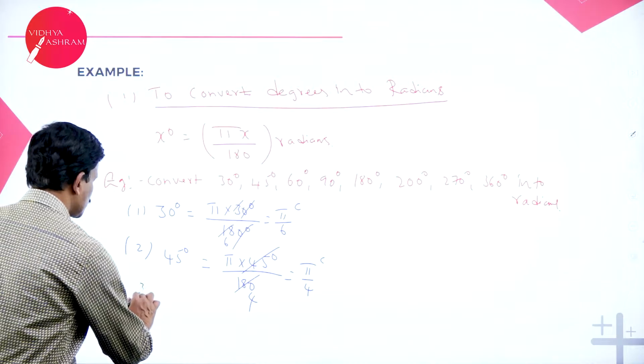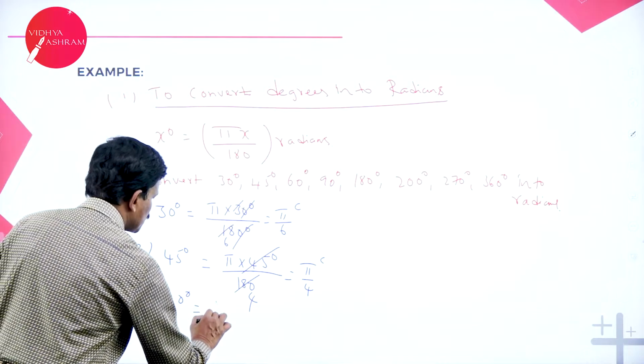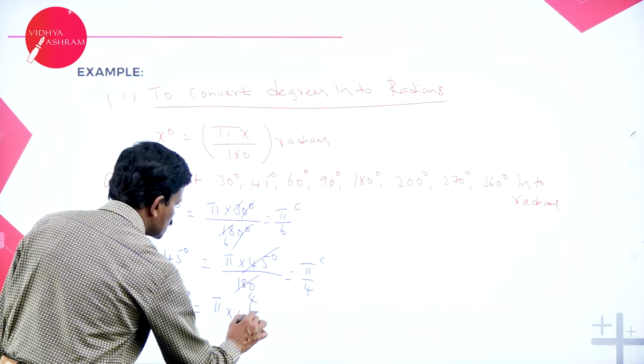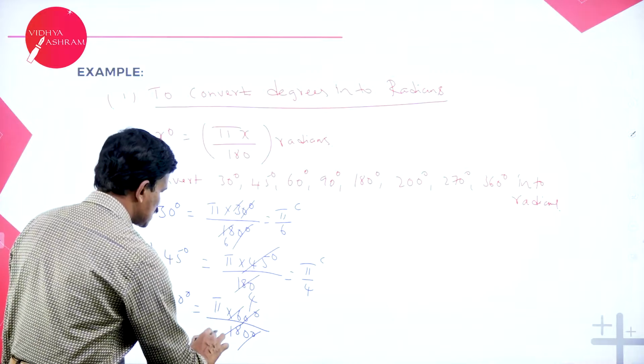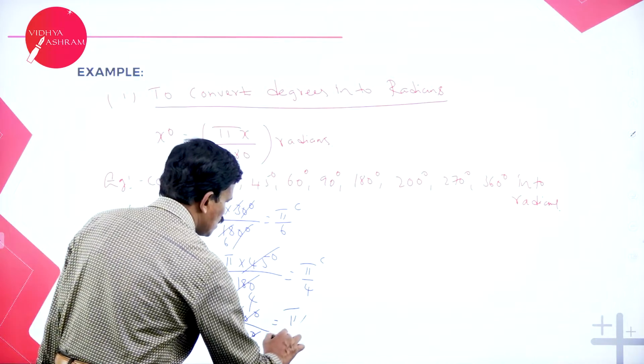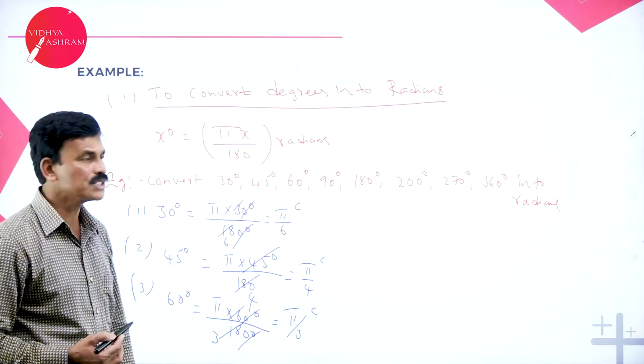Now let us come to the third one. Third one is 60 degrees. 60 degrees can be written as pi into 60 divided by 180. 0 gets cancelled. 6 3s are 18. This is equal to pi by 3 radians. So pi by 3 radians is equal to 60 degrees.